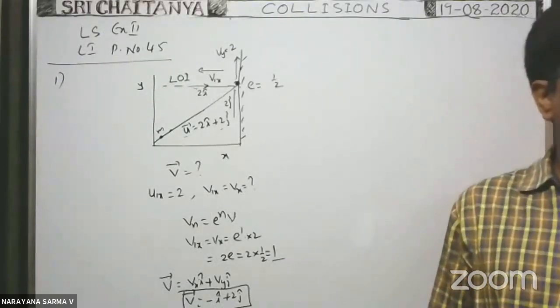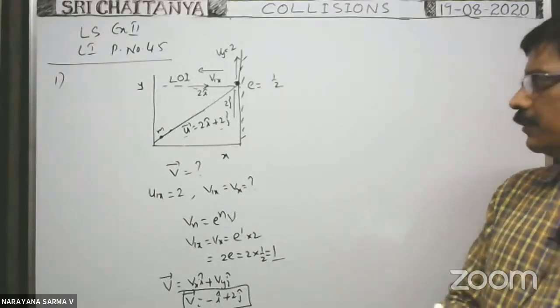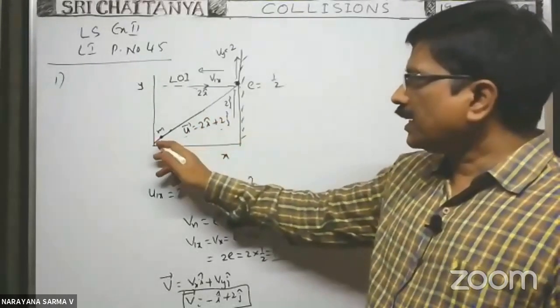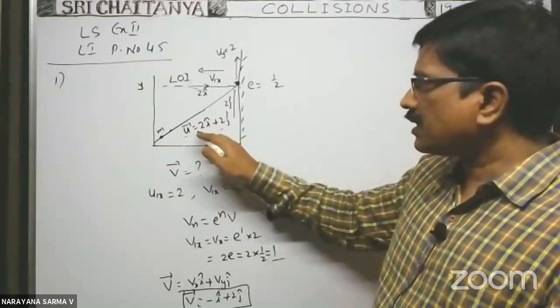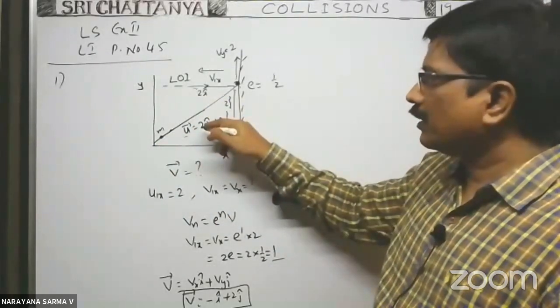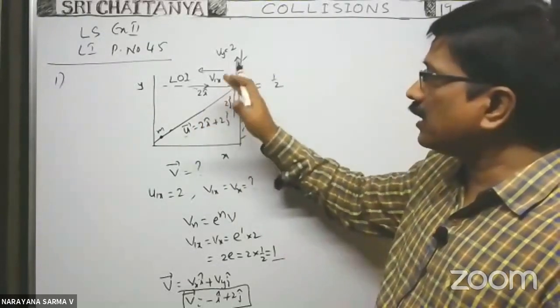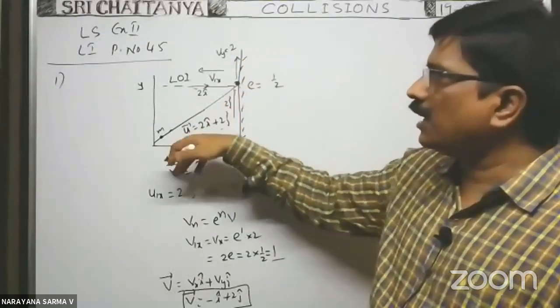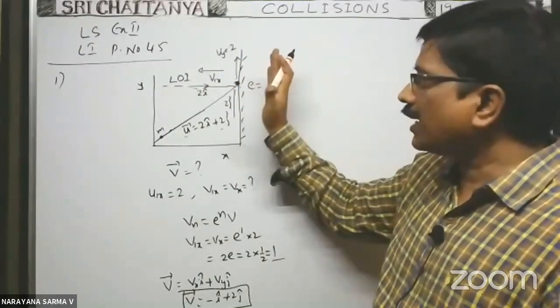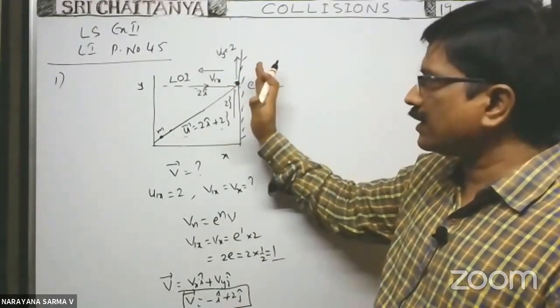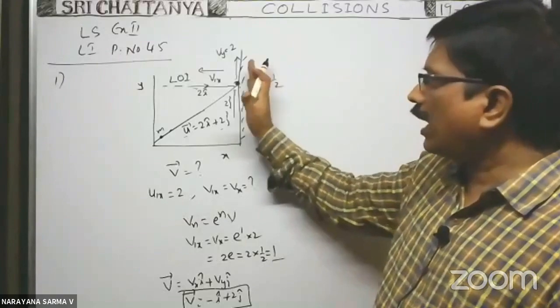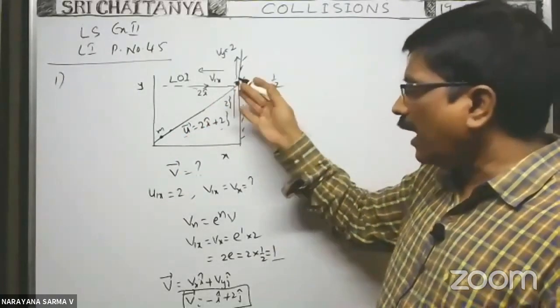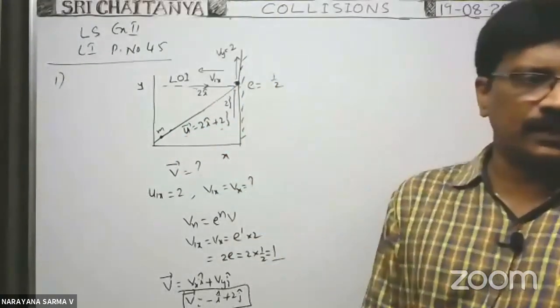So here the particle is projected with a velocity u bar in the xy plane, and that makes collision with the wall which is parallel to j cap. J cap is along the y-axis, so the wall is parallel to the y-axis. With this wall, the particle makes collision. After collision, what is the velocity of the particle? They asked.